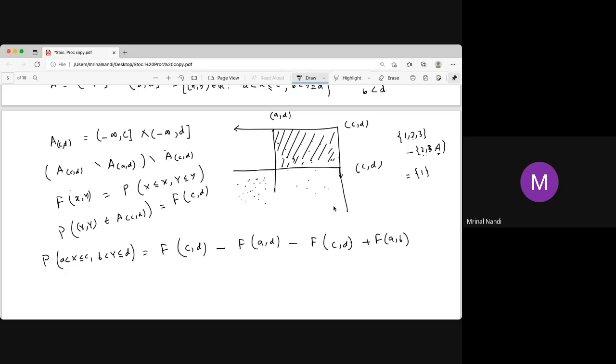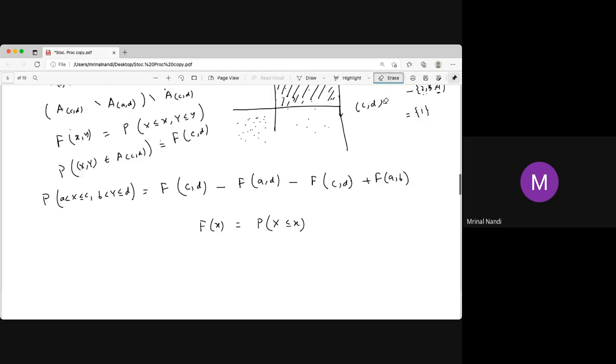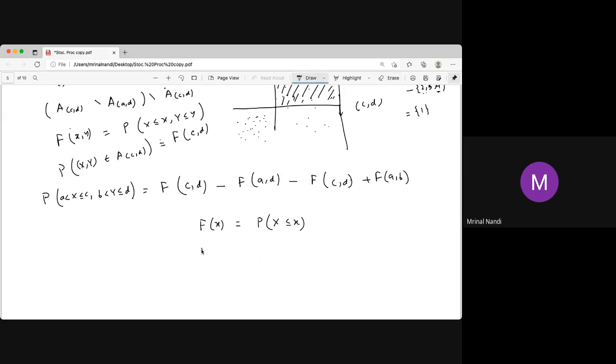Now for a univariate distribution, what happens? The f of x is just the probability of X less than or equal to x. Now what is the density function for the continuous case? It is just the derivative of that, say small f of x. The derivative of the distribution function is the density function.